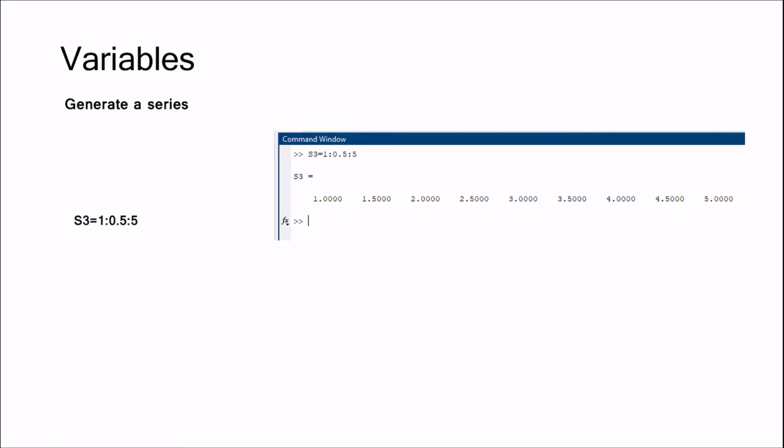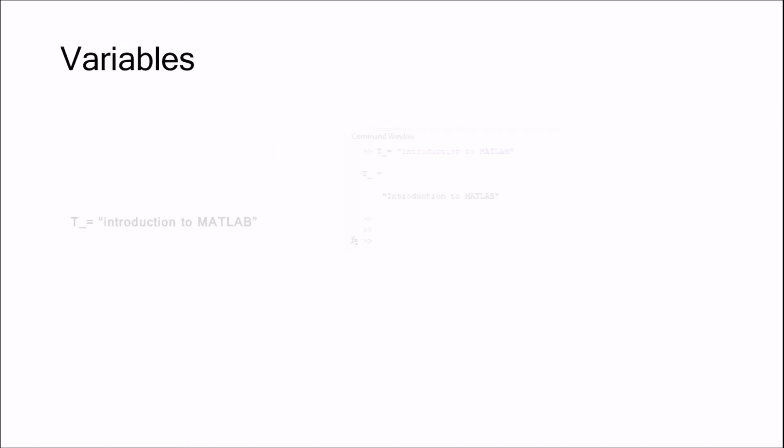If you want to assign any string, like any character, any name to it, we have to put it in double quotes. Like here you can see in the snapshot, I assign a variable t underscore a which takes the string introduction to MATLAB, and when we want to print, it will print introduction to MATLAB. If you don't put the quotes, it will give you an error.